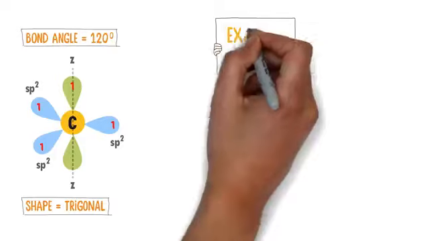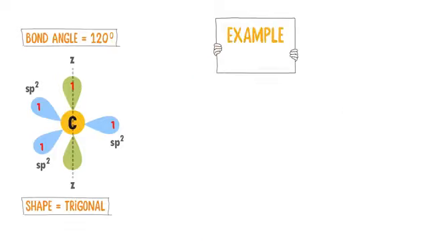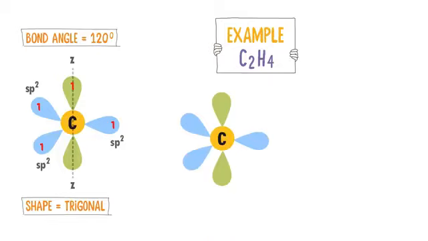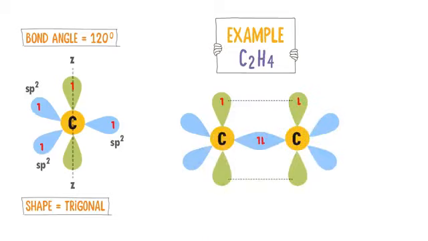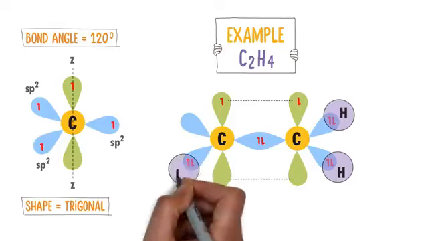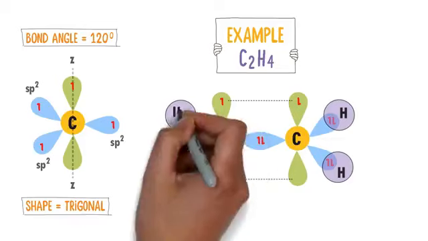Also, let me give you an example of sp2 hybridization of carbon in a molecule like ethene. Let's consider sp2 hybridization in this carbon atom and in this carbon atom. Firstly, both the carbon atoms will form a chemical bond by sharing the unpaired electrons in these sp2-sp2 orbitals. Secondly, they both will share the unpaired electrons in the unhybrid orbitals 2pz. Then hydrogen will share its one electron with this sp2 orbital and with this sp2 orbital. Also, hydrogen will share its electron with this sp2 orbital and with this sp2 orbital.